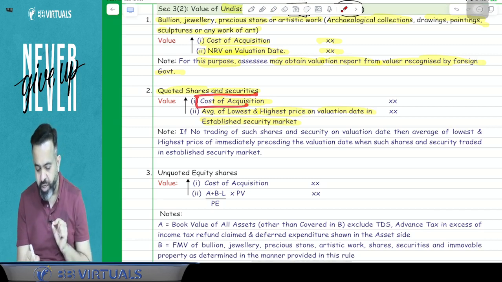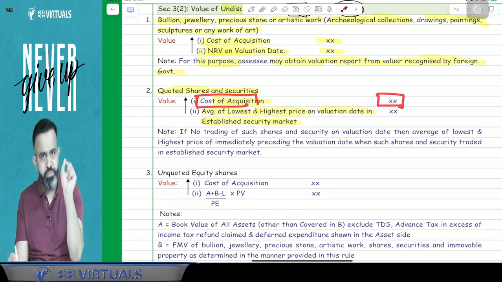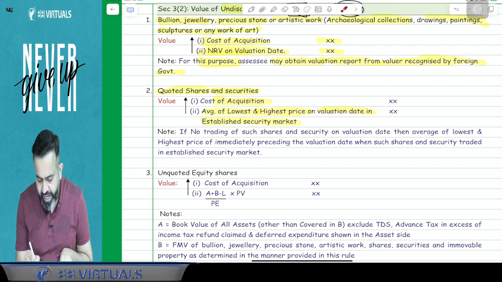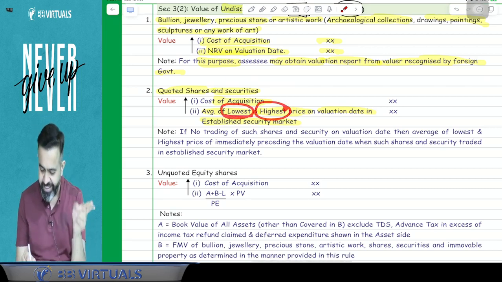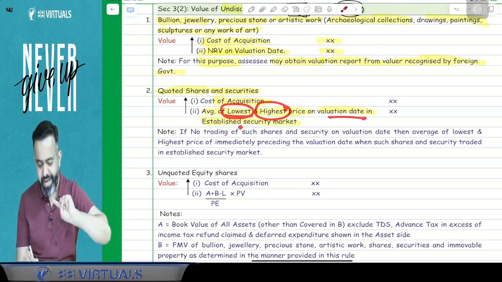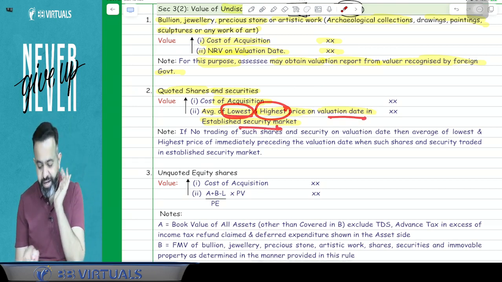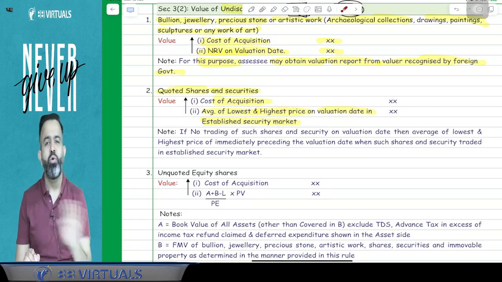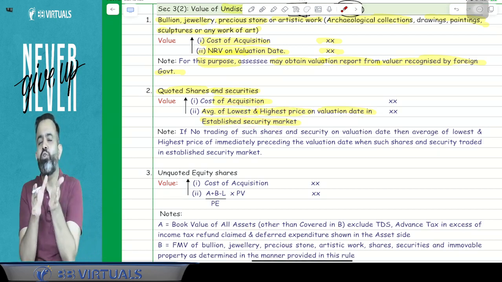First take the cost of acquisition, whatever the cost of acquisition, and second is the average of the lowest and highest price on the valuation date. Valuation date means 1st April of the previous year in the established security market. And guys, suppose on that day there was no trading, then you have to take the average of the